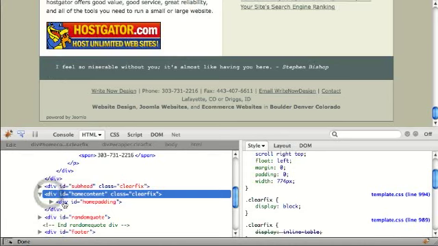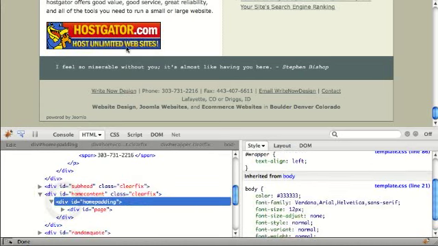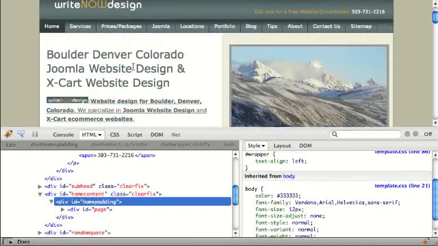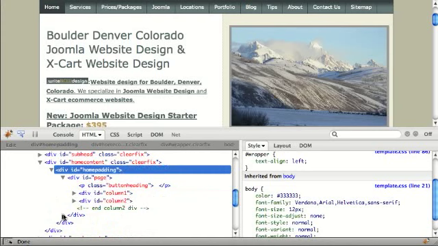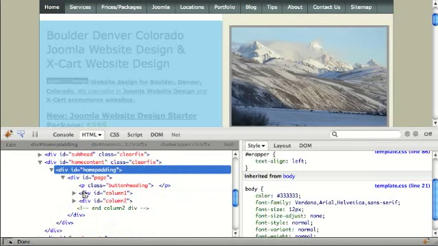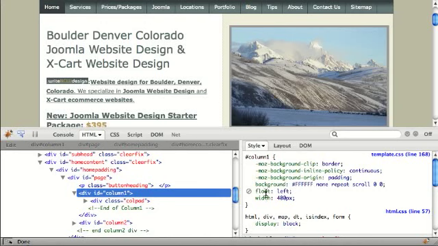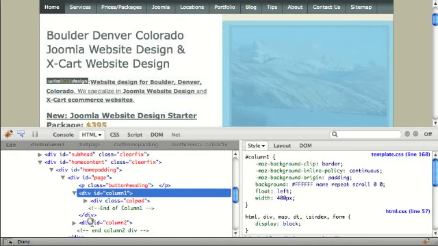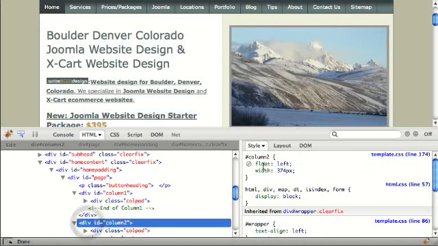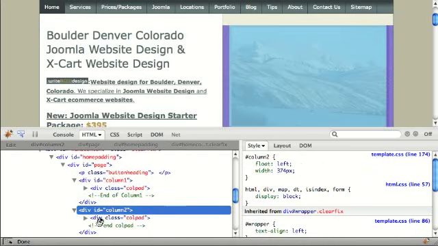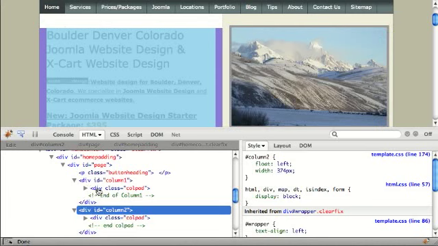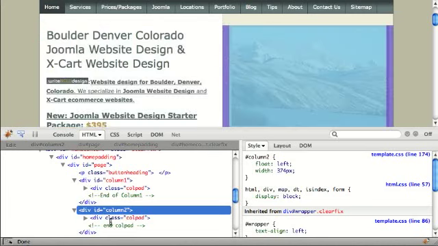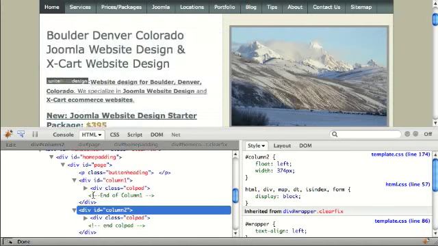So if I click on that, then I have padding. So if I want to add padding, I can add it without getting bugs from Internet Explorer. And one more div that's put in there by the Joomla article manager. And then I have column 1, which you can see is floated to the left, and I have column 2, which is also floated to the left. And each one has its own padding. You can see the purple box there, and column 1 has no padding. Actually it does have padding. So they both have padding, and they're actually using a class that adds the same padding to both.